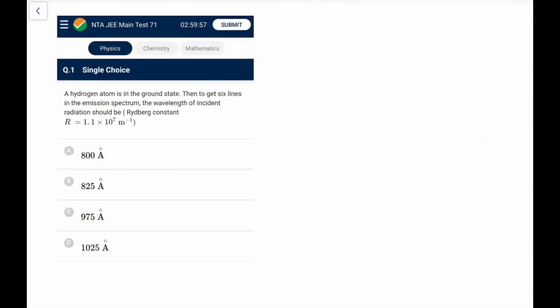Now let's begin. A hydrogen atom is in the ground state. Then to get 6 lines in the emission spectrum, the wavelength of incident radiation should be. So it's assuming there are many atoms. When they are excited to a higher level, they all return. So the number of lines that we see when some returns from level n is n(n minus 1) by 2, that should be 6. Which yields n equals 4. So that means the incident radiation should excite it from 1 to 4.